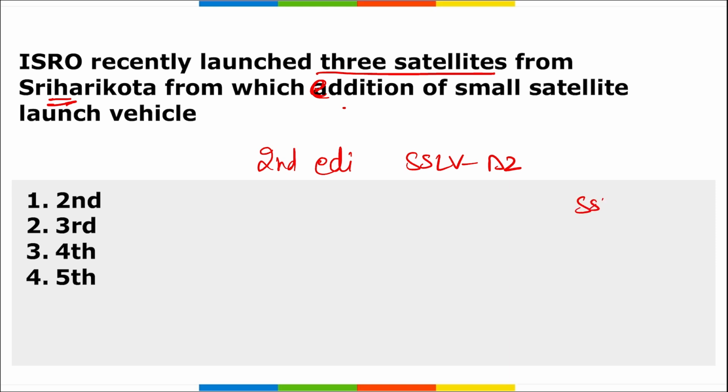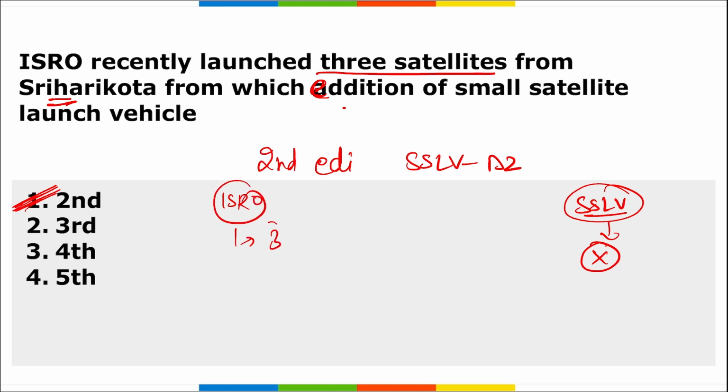Earlier, the small satellite launch vehicle was used to launch Azadisat, but it was a failure mission, and now the second edition was launched by ISRO, and 3 satellites were launched from the Sriharikota Space Center, that is the Satish Dhawan Space Center located in Sriharikota, Andhra Pradesh.